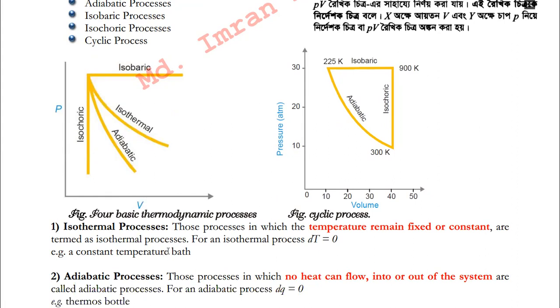Okay, and an example of an isothermal process is a constant temperature bath. I have already told you that. Suppose you are heating the water and the water is losing its temperature. Although it is gaining temperature and losing temperature, its temperature remains 100 degrees Celsius during the entire period of time. So it is an isothermal process.